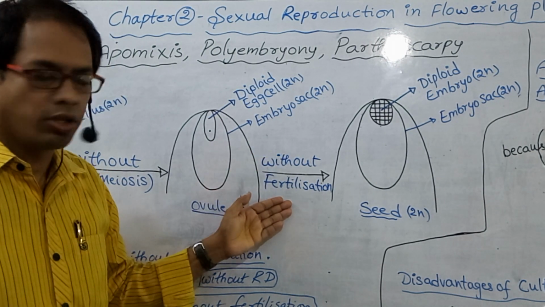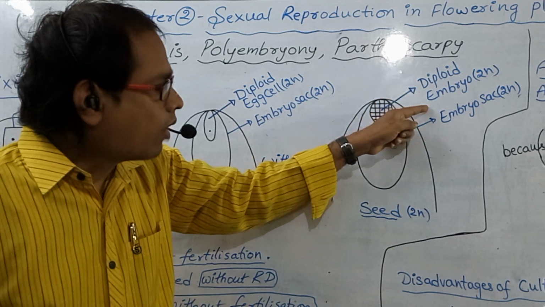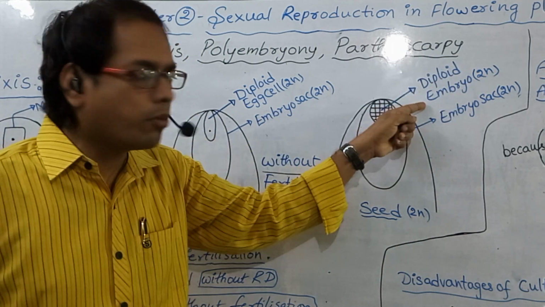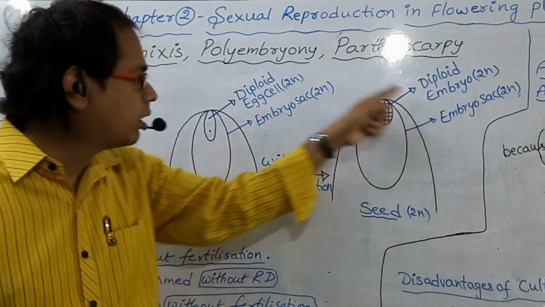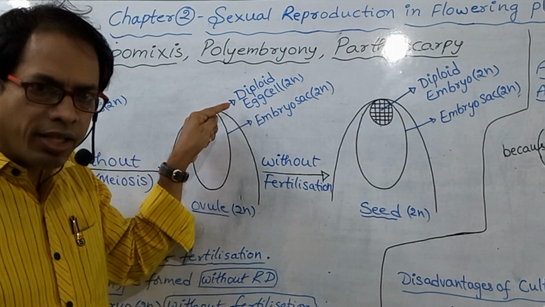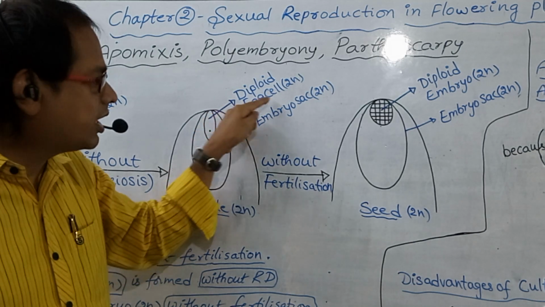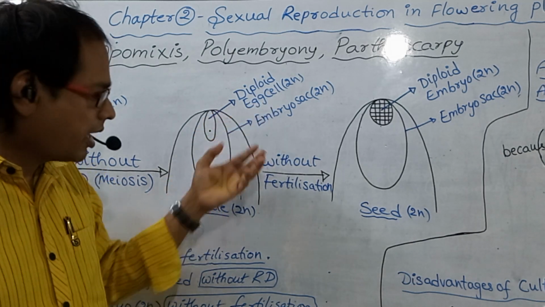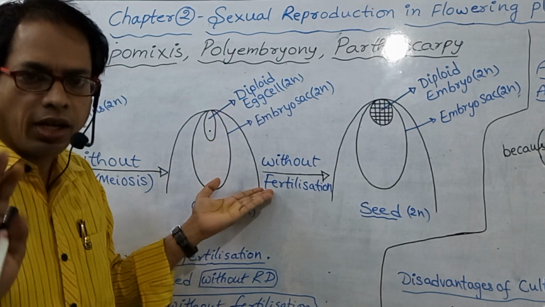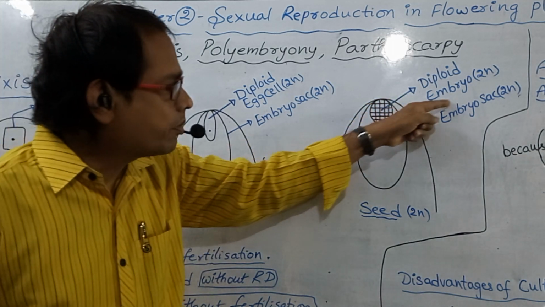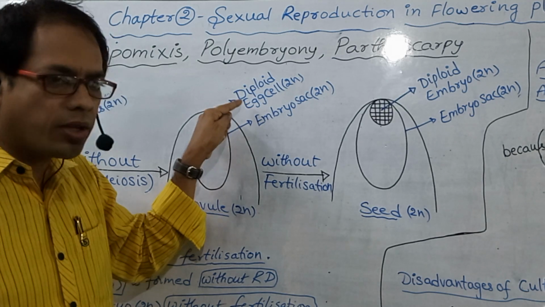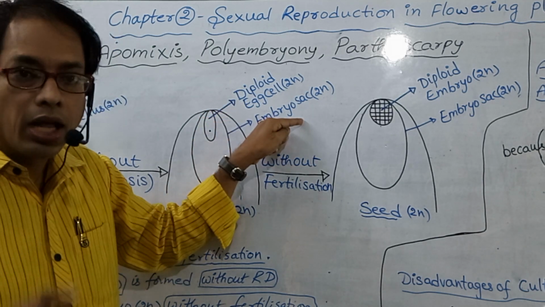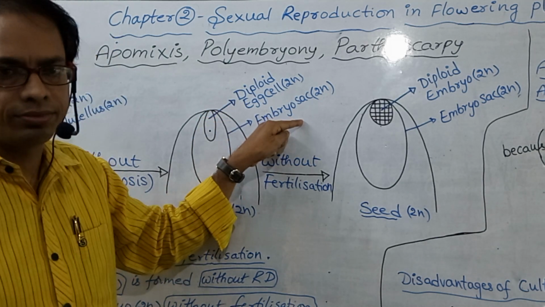So formation of diploid embryo from unfertilized female gamete, the egg cell being called the female gamete, as there is no occurrence of fertilization, is called parthenogenesis.